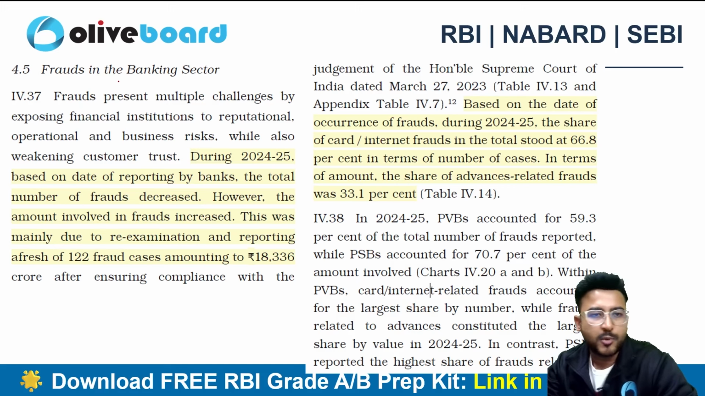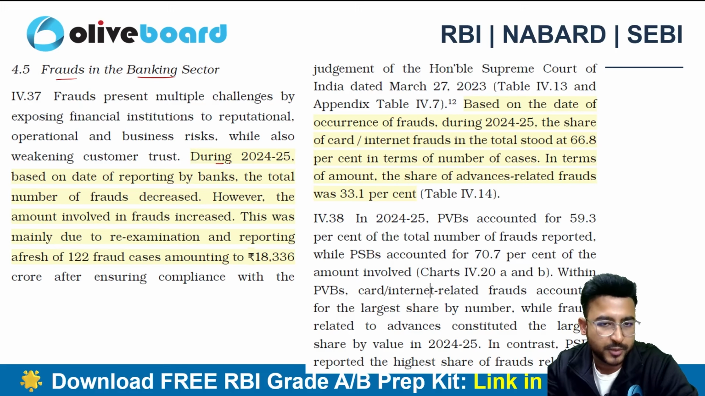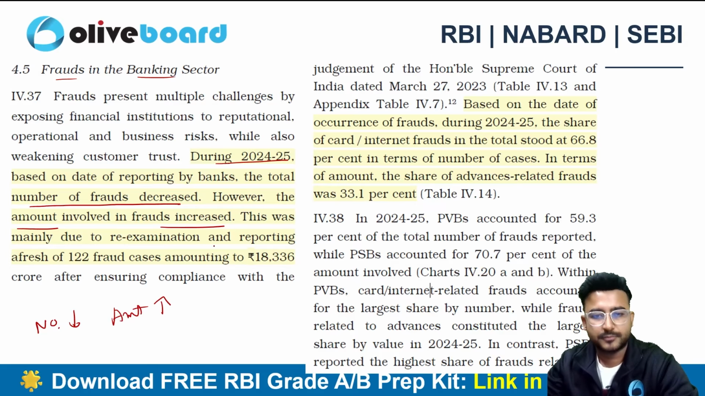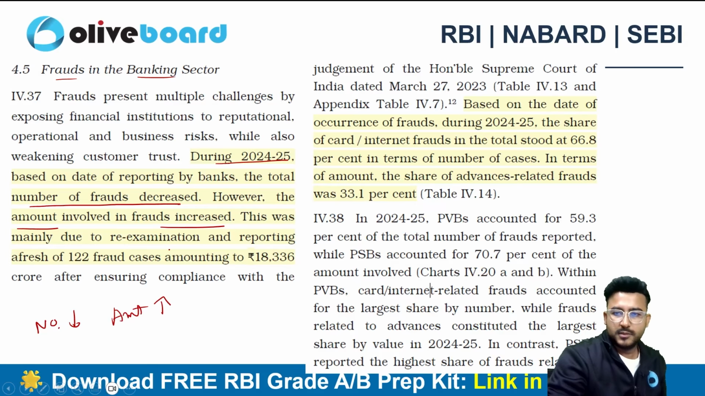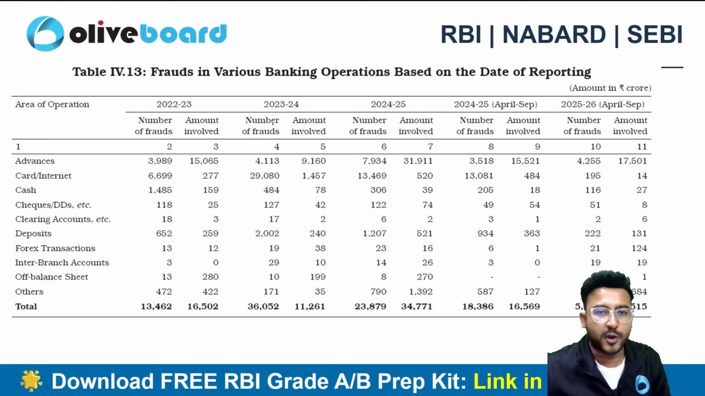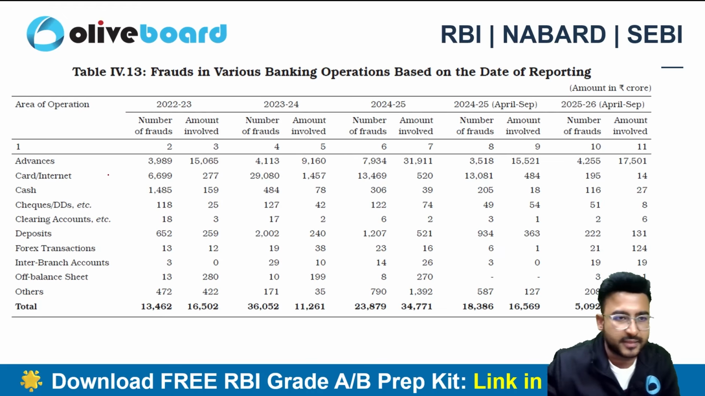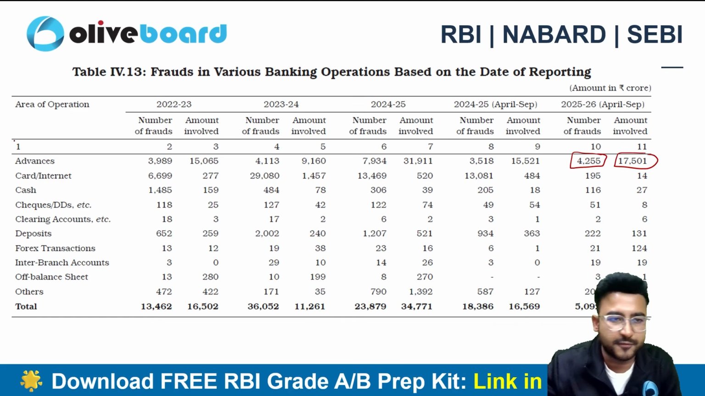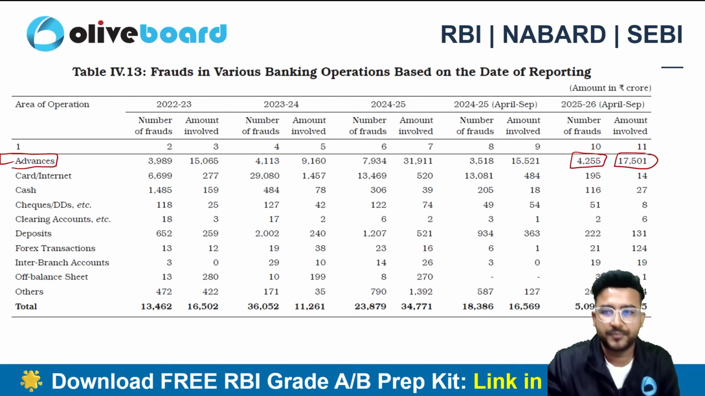Now next, if I talk about the frauds in the banking, it is also mentioned the data related to the fraud in the banking. So during 2025, the total number of frauds have actually decreased. So the number have actually decreased. However, the amount involved was increased. The amount was increased, right? So this is the data related to frauds in various banking operations that we can see, and the highest amount, I will say in terms of number and in amount as well, it is emanating from the advances. It is emanating from the advances.